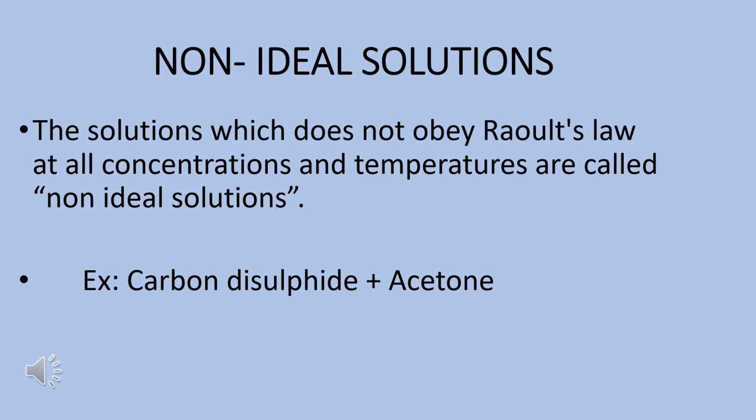That means the solutions in which RLVP is either greater than the mole fraction of the solute or RLVP is less than the mole fraction of the solute. That type of solutions are called non-ideal solutions. The best example is the mixture of acetone and carbon disulfide, which is a good example for a non-ideal solution.